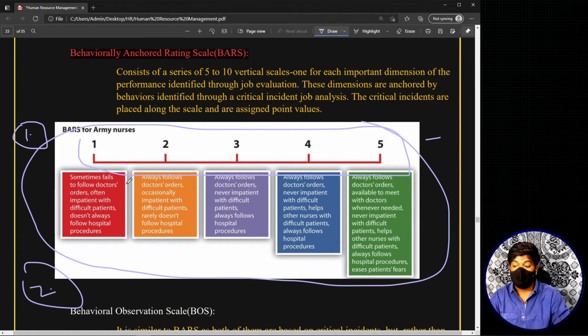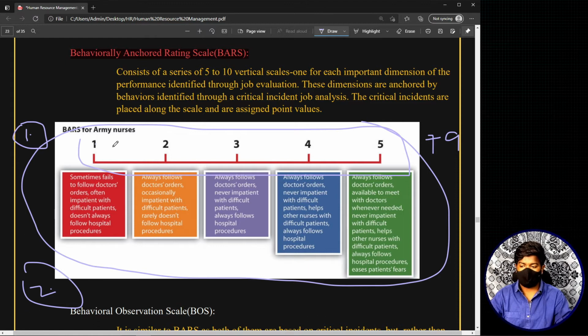And for each behavioral criterion, that means in each scale, you will generally have either a 5 point, 7 point, or 9 point scale. See, in this scale you have 5 points: 1, 2, 3, 4, 5. Normally this method uses 5, 7, or 9 pointer scales, with a maximum deviation not exceeding 1.5. Now what do I mean by that?